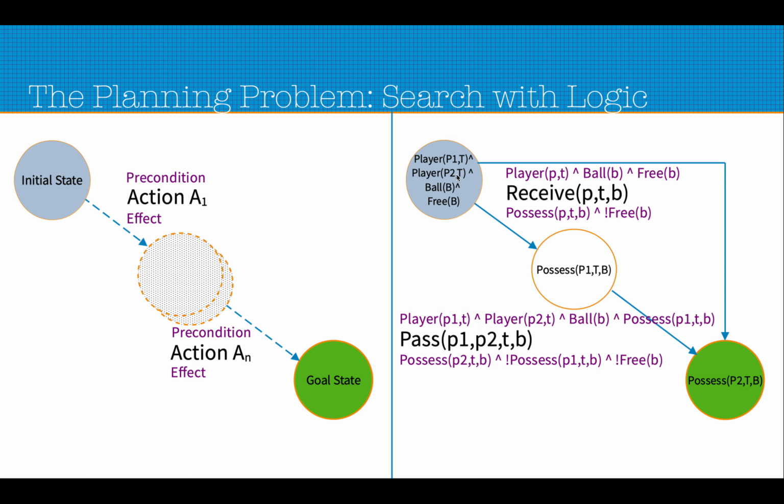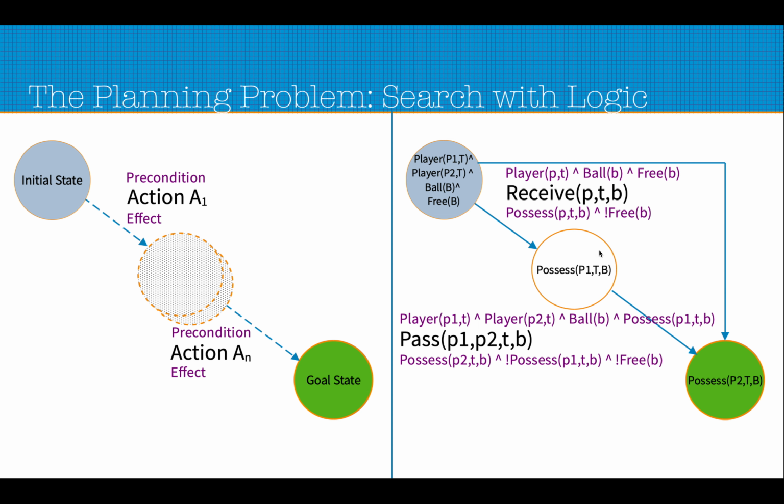In this given problem the agent is trying to find a plan so that initially the ball is free and the final goal state the agent is trying to attain is that P2 possesses the ball. There are two possible ways that P2 can possess the ball. One way is P2 can possess the ball directly by a receive action through this transition edge. The second way is that first P1 possesses the ball through the receive action, and then P1 passes the ball to P2, and thus P2 possesses the ball.